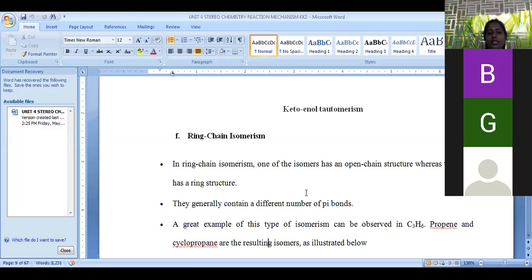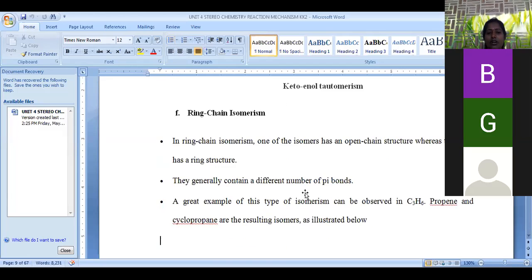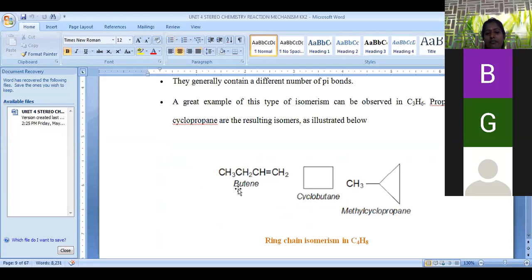Ring chain isomerism is nothing but, one of the isomers exists in ring form or cyclic form with the same molecular formula, but the second compound exists in the form of a chain-like structure. So both isomers have the same molecular formula, but one isomer is in a cyclic state and the second is in an acyclic state, that is called ring chain isomerism. We have a simple example for that.